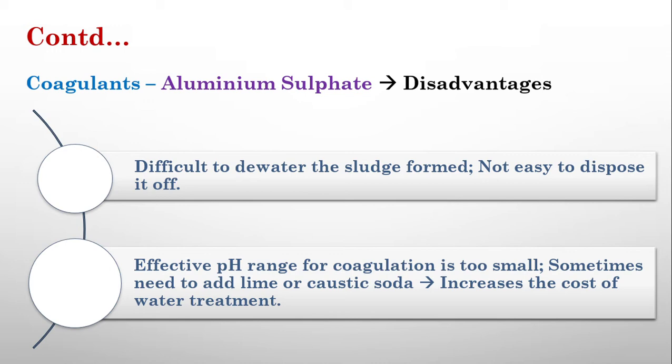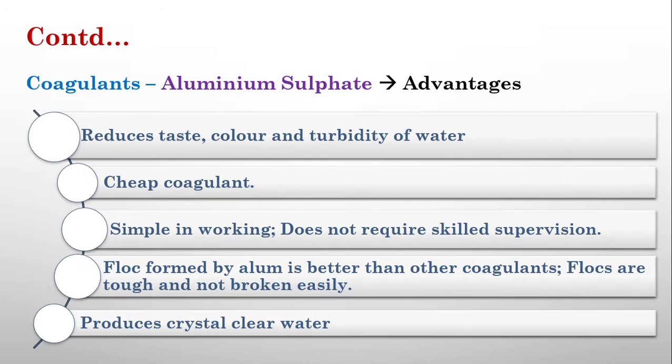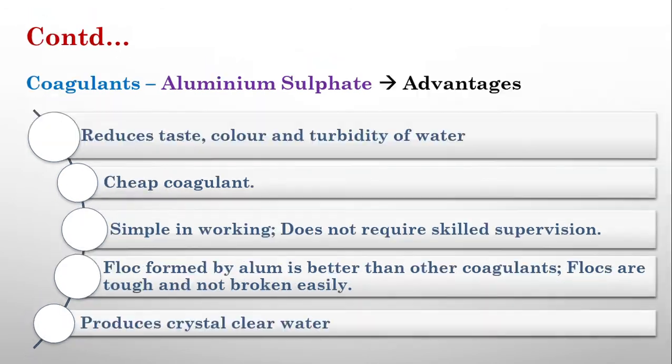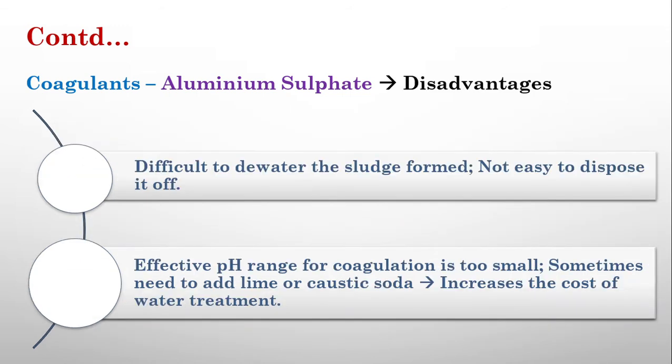And the pH range of this particular coagulant is very narrow. So we have seen the pH range. It was, I think, between 6.5 and 8.5, and below that. Okay, so when it is below that, that means it will work in an alkaline pH. So we have to additionally add some lime or caustic soda to it. So this will increase the cost. So that is a disadvantage.